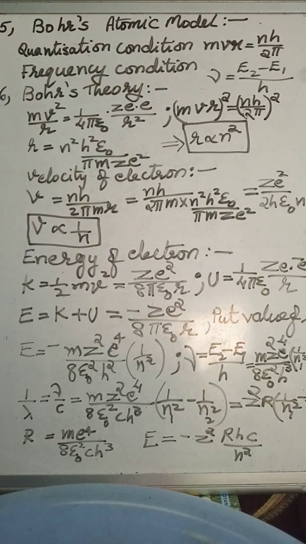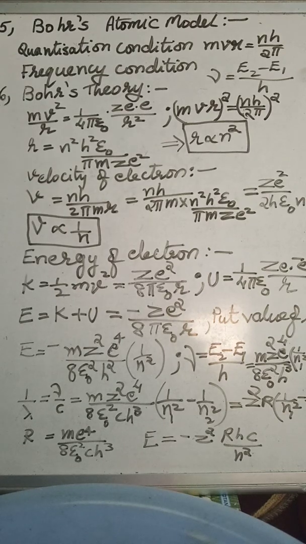So this formula is for angular momentum. We are learning about the angular momentum of an electron. So the r is here the electron's radius, that means the radius of the orbit.